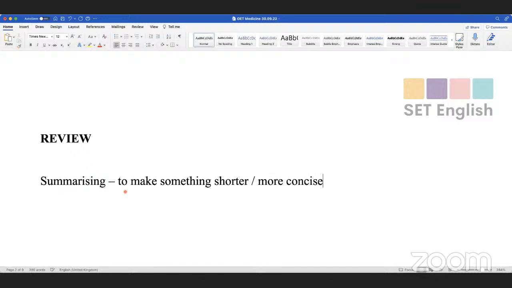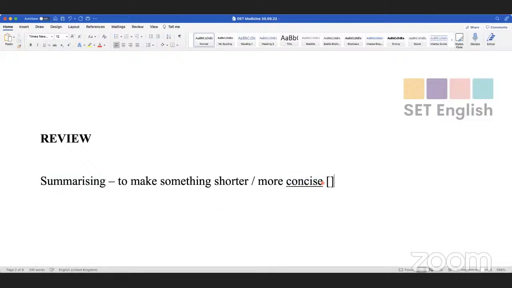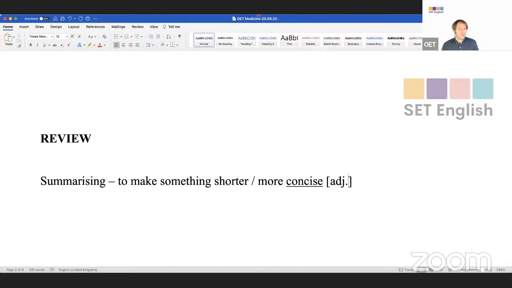Concise. Remember we said yesterday, this is not a verb. This is not a word, this is an adjective. So don't say, guys, very often doctors and nurses say, "I concised it." That's wrong. If you want to use the verb for concise, it's probably summarize.